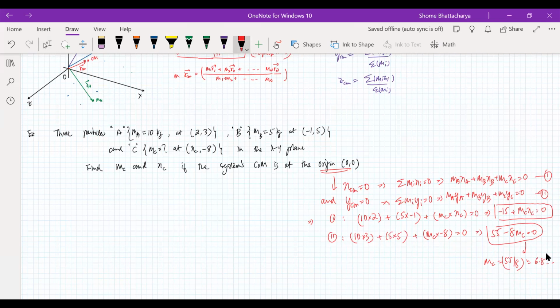Yeah, and directly then substitute. So xc will become 15 by, sorry, this is plus 15, no, my mistake. 20 minus 5, so it will be minus 15 divided by mass of c. So x coordinate of this one will become minus of 15 into 8 by 55. So this will become the x coordinate, and this is the mass. The mass is in kgs, we know, but the unit of x we don't know because that unit is not given to us, but whatever it is. So understood, a simple type of problem.